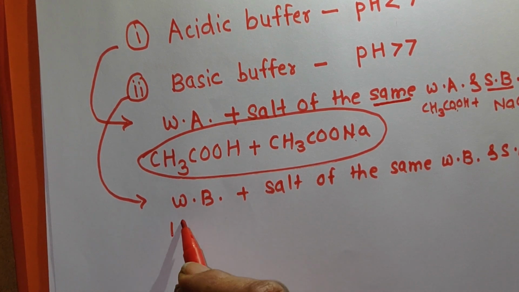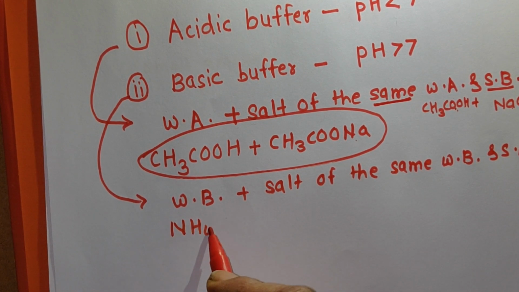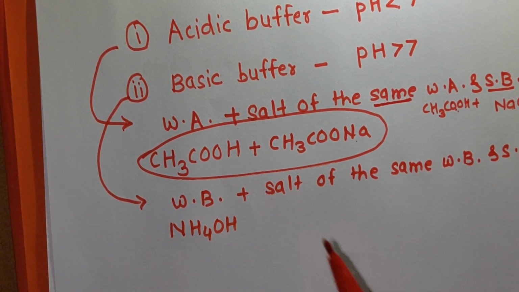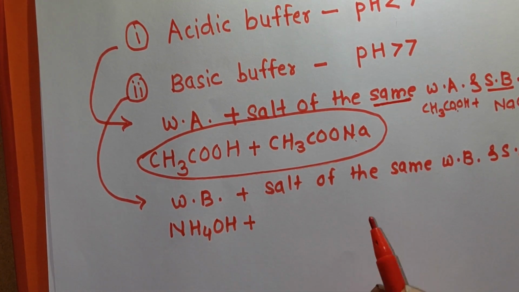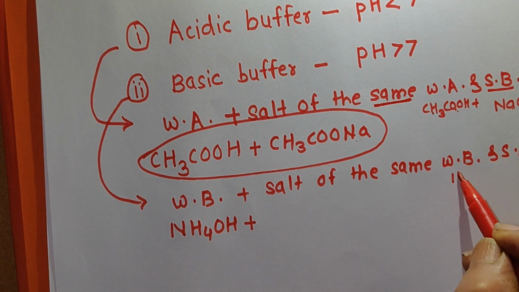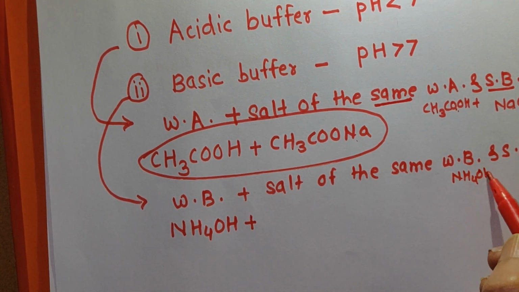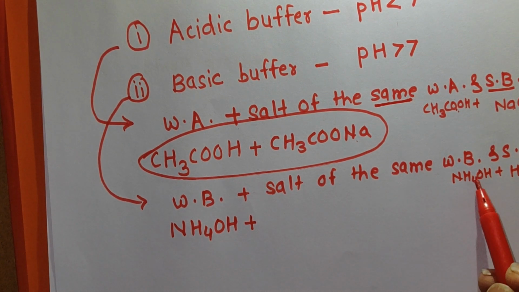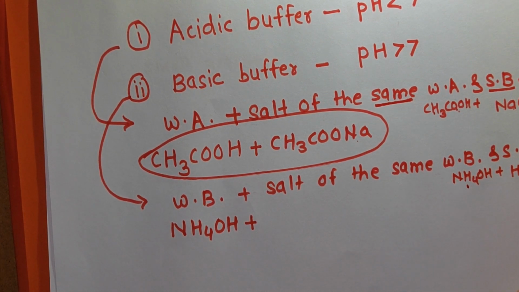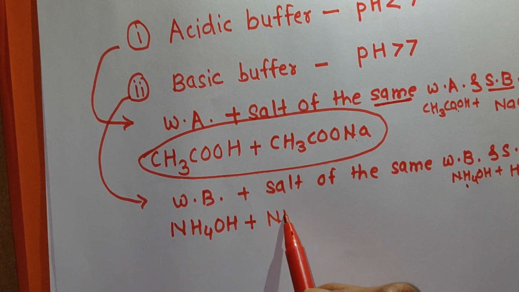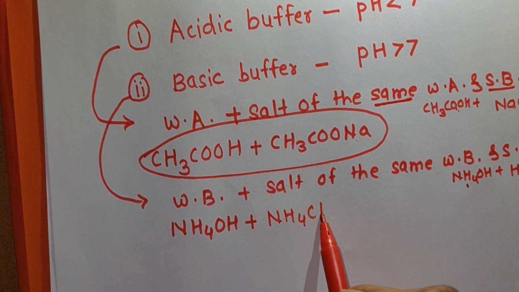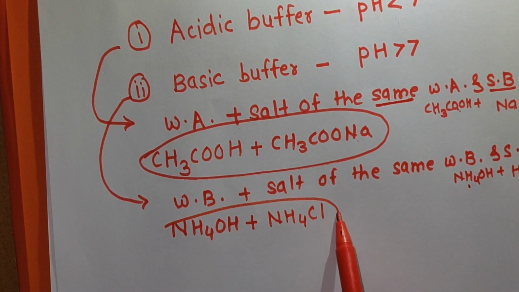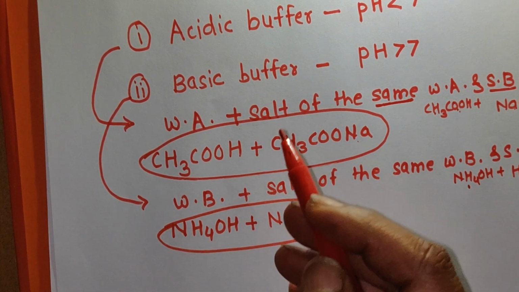For example, ammonium hydroxide, it is a weak base. And the second solution is its salt with strong acid. Suppose NH4OH reacts with strong acid HCl. Now which salt will be produced here? NH4Cl. And so NH4OH plus NH4Cl. This mixture will work as basic buffer.